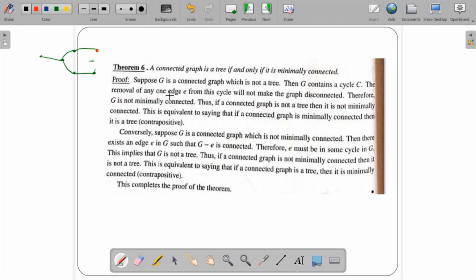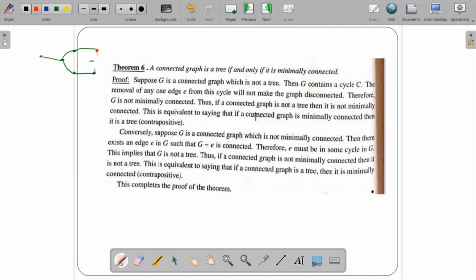So here G is not minimally connected. Thus if it is a tree, then it is minimally connected. If it is not a tree, again this extra edge would be there. Understand the concept: if it is not a tree, then the graph would stay connected after removing an edge. That means it is not minimally connected.